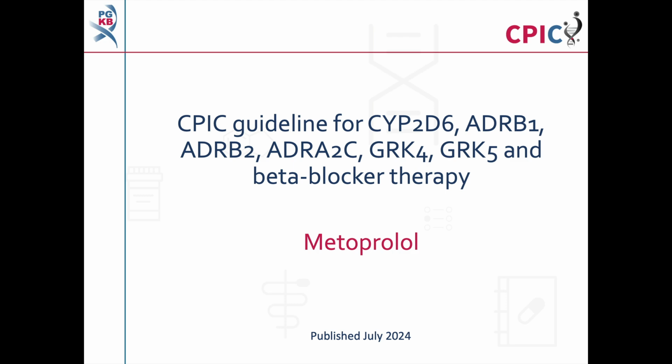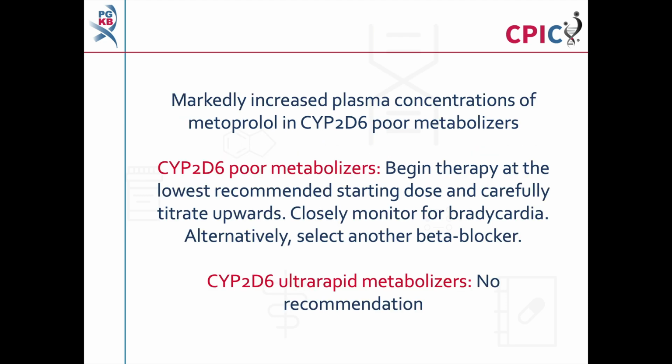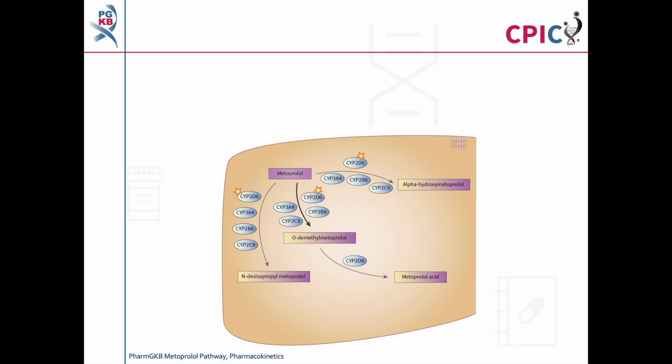This guideline was published in July 2024. Patients who are CYP2D6 poor metabolizers may have markedly high plasma concentrations of metoprolol. As a result, the guideline recommends beginning therapy at the lowest recommended starting dose before carefully titrating upwards. CYP2D6 poor metabolizer patients should also be closely monitored for bradycardia. Alternatively, another beta blocker can be selected for these patients. There is no recommendation for patients with a CYP2D6 ultra-rapid metabolizer phenotype.